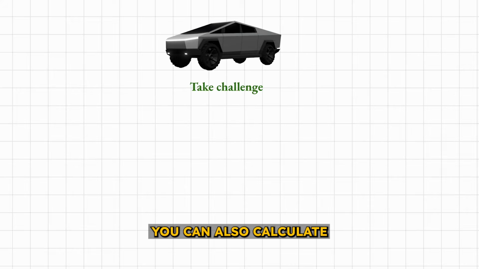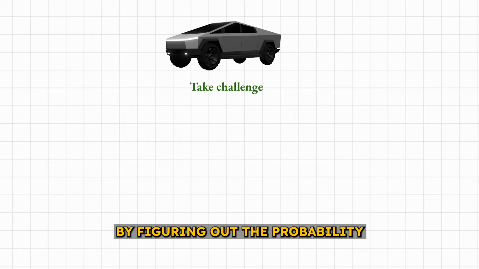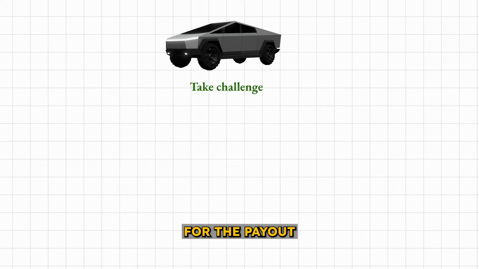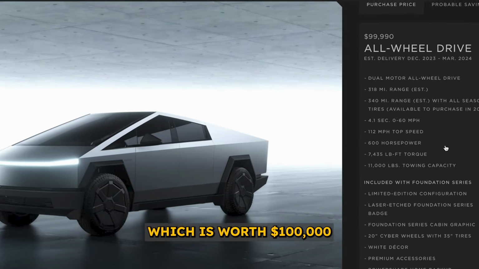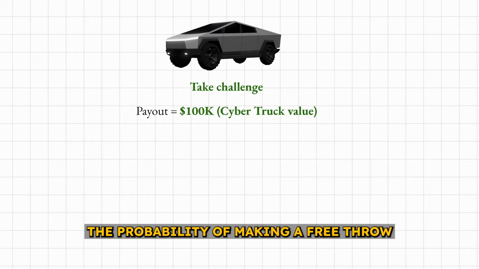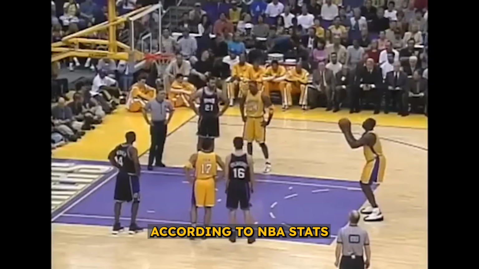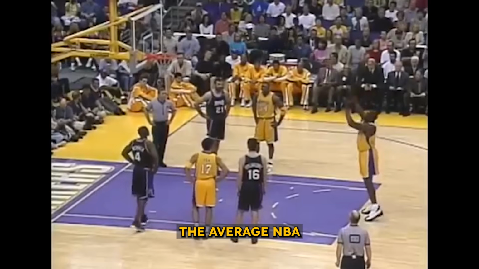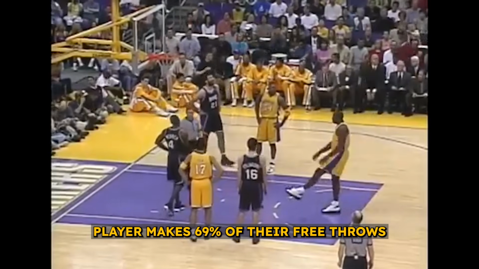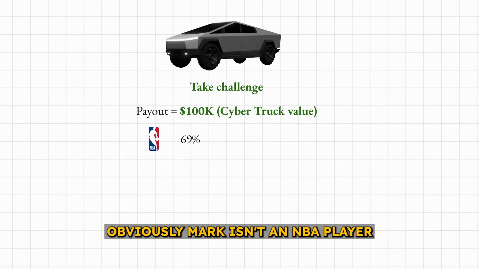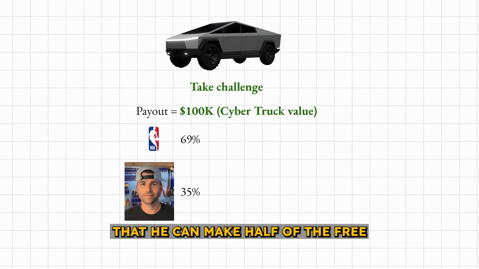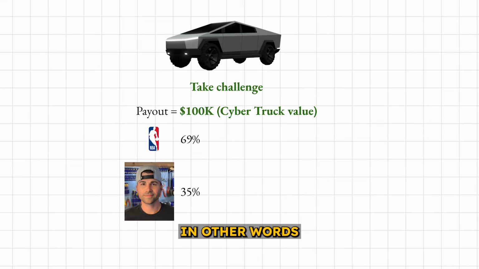You can also calculate the EV of the Cybertruck challenge by figuring out the probability and payouts. For the payout, you win a Cybertruck, which is worth $100,000. Now Mark needs to figure out the probability of making a free throw. According to NBA stats, the average NBA player makes 69% of their free throws. Obviously, Mark isn't an NBA player, but let's say he practices basketball enough that he can make half of the free throw percentage of an NBA player, or 35%. In other words, he is confident enough to make 3.5 free throws for every 10 that he takes.